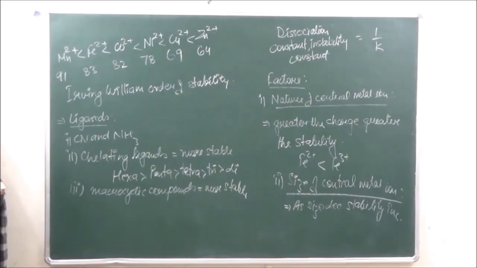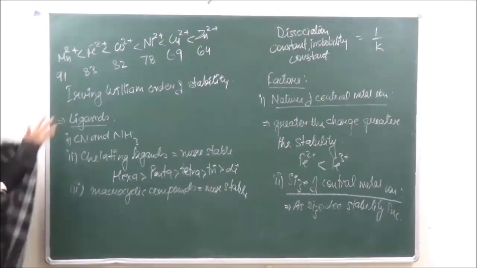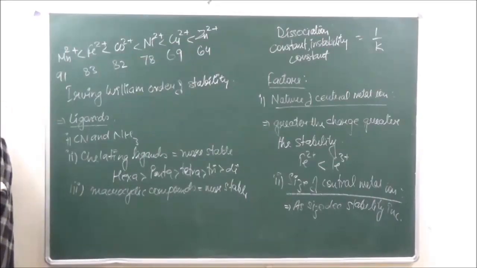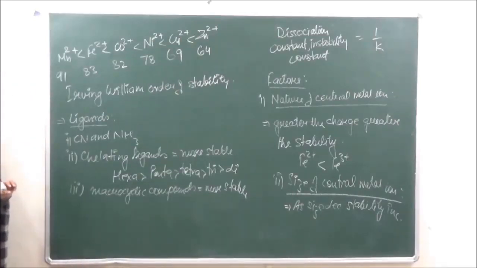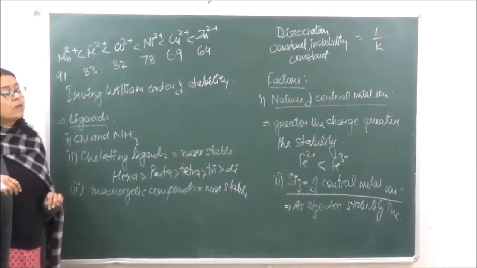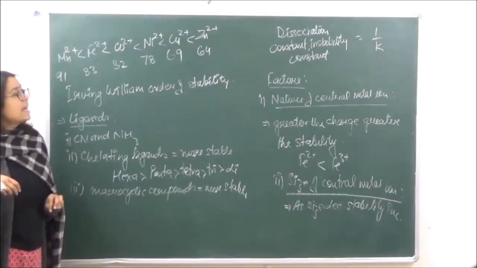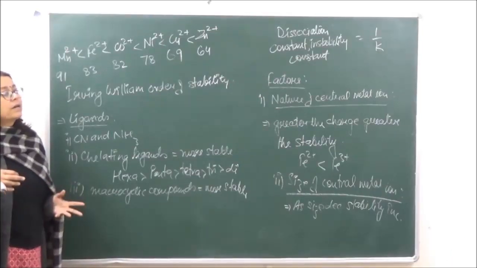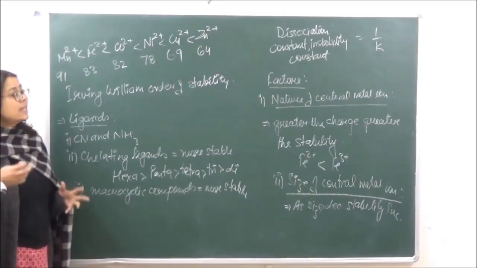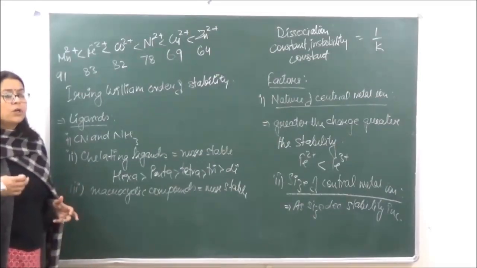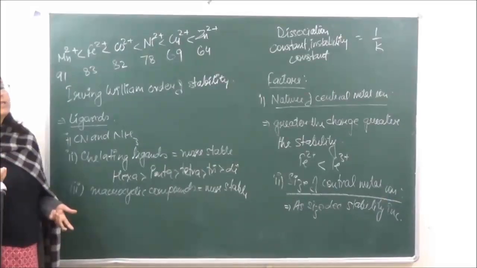Now, metals. In case of metals, they have been classified into 3 categories with respect to the ease with which they can form coordinate complexes, and hence the stability increases. The more easily it forms the bond, the greater the stability.